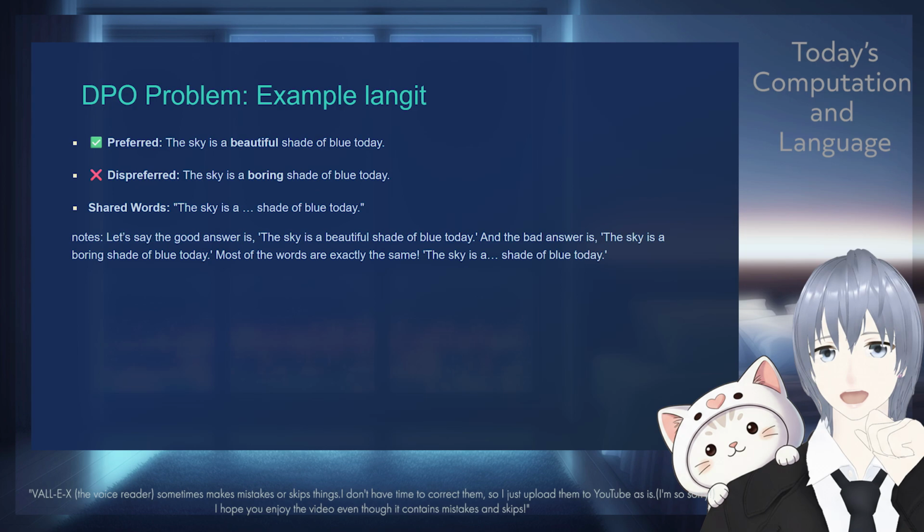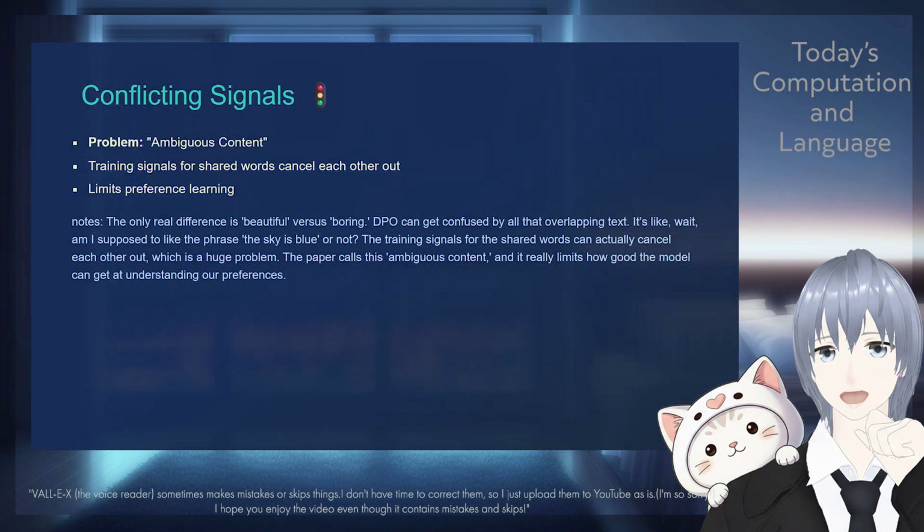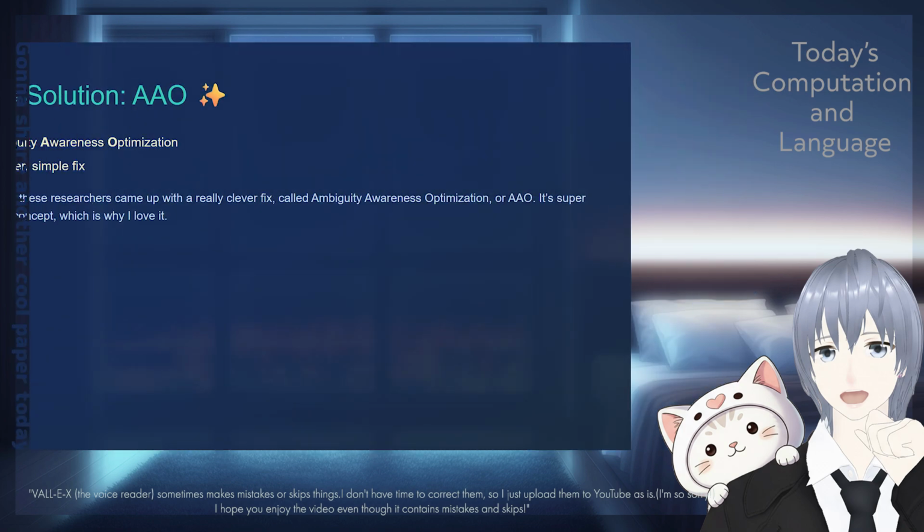The only real difference is beautiful versus boring. DPO can get confused by all that overlapping text. It's like, wait, am I supposed to like the phrase the sky is blue or not? The training signals for the shared words can actually cancel each other out, which is a huge problem, and it really limits how good the model can get at understanding our preferences.